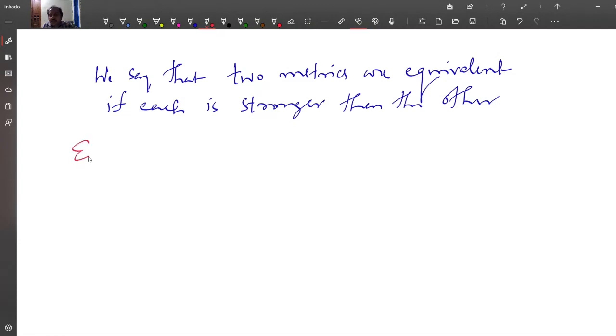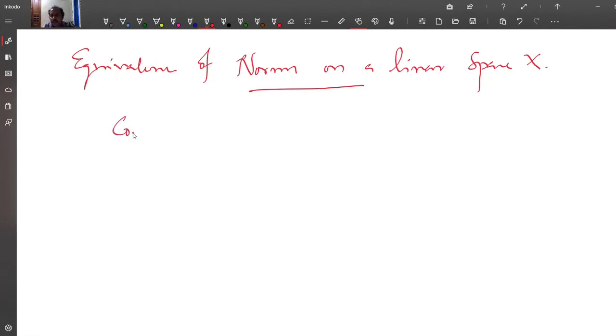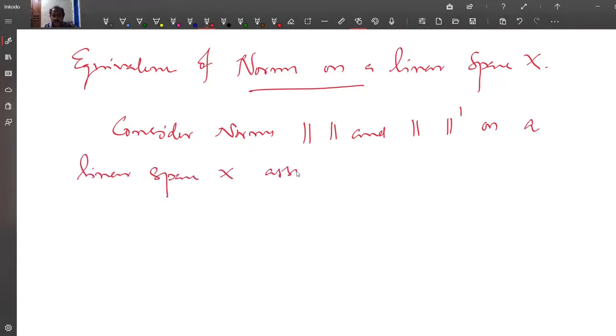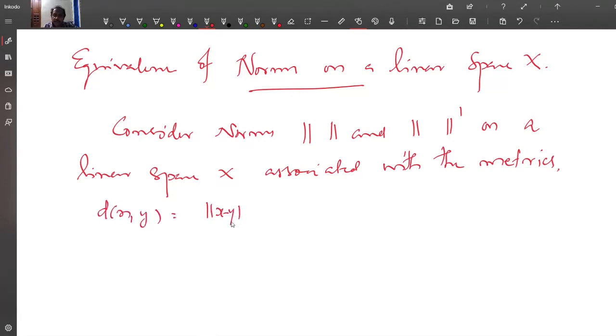Now we discuss equivalence of norms on a linear space X. Consider norm and norm dash on a linear space X associated with the metrics d(x, y) equal to norm of x minus y and d dash(x, y) equal to norm dash of x minus y.